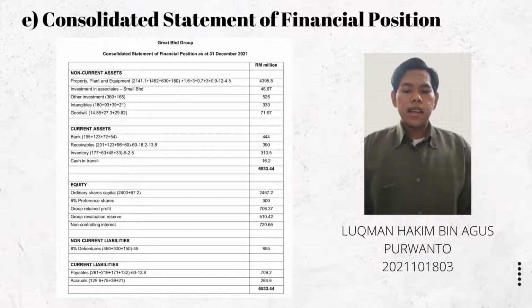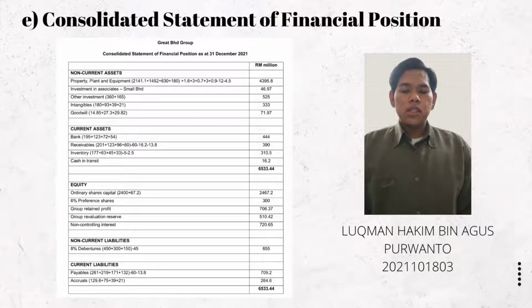And next is current assets. The first item is bank. We just add all the parent company and subsidiaries amounts and get 444 million. Receivables, we add the parent and subsidiaries amounts, then minus 60 because of the transaction between the parent company and Big Berhad, and minus 16.2 and 13.8 because of the transaction between the parent company and XL Berhad. So we get an amount of 390 million.